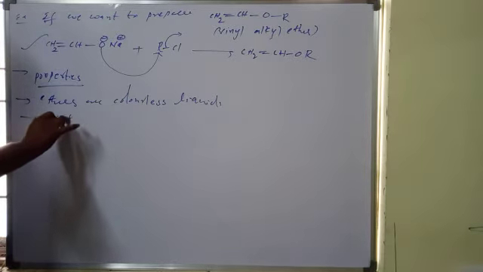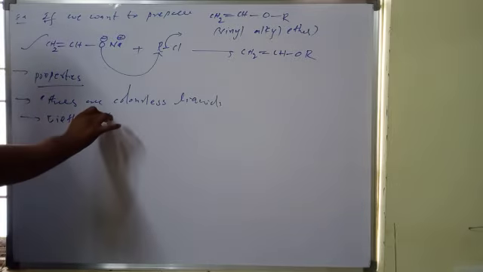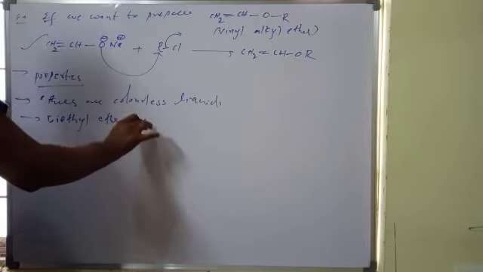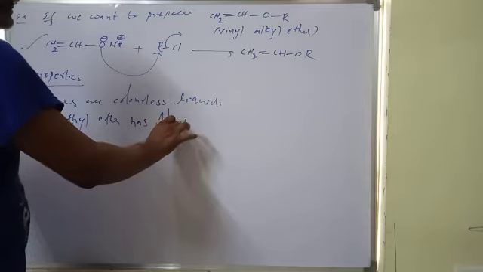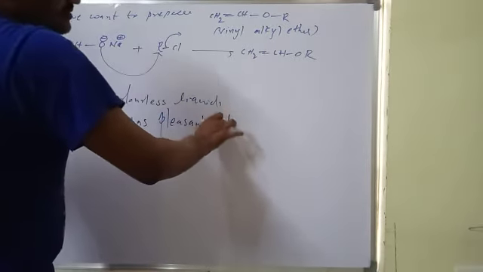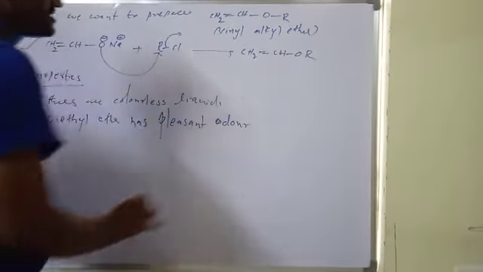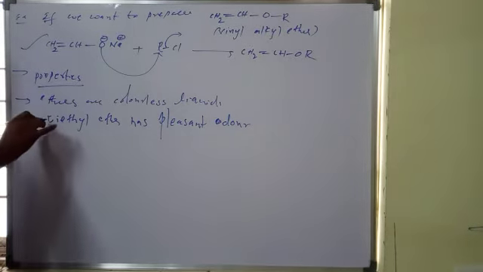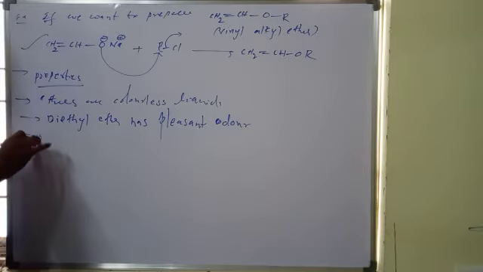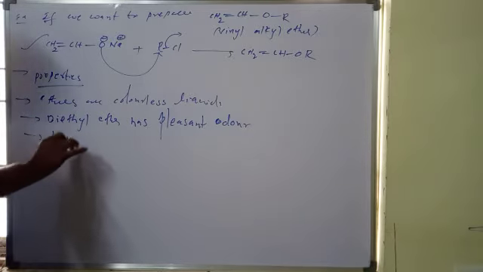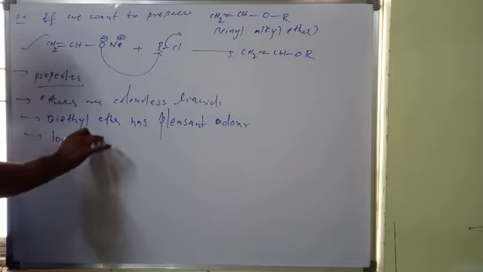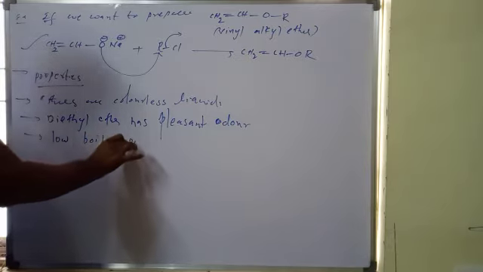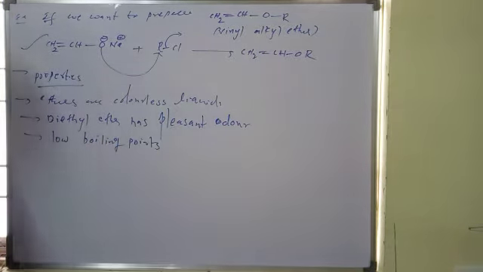They also have low boiling points. Ethers have very low boiling points.